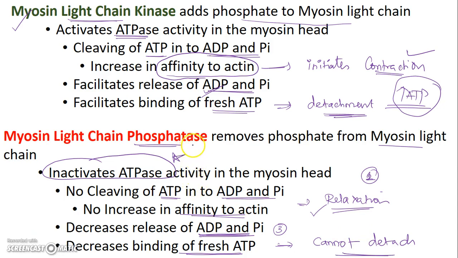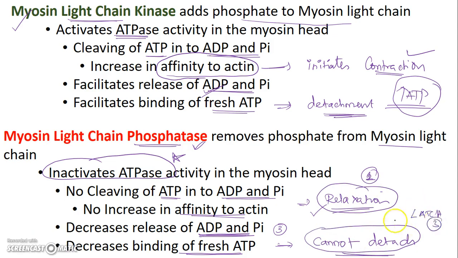Now, if there is a high level of phosphatase activity, some of them are already relaxed. Some of them cannot detach. Some of them have reached this latch stage, stage 3 in the previous image we saw. But gradually the ATP will bind and then this will also go to relaxation. So we cannot maintain the latching with a higher level of phosphatase activity either.